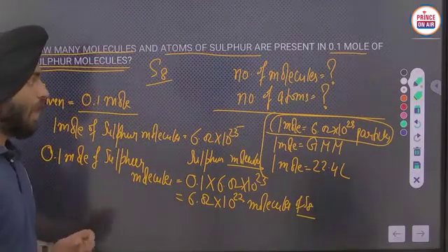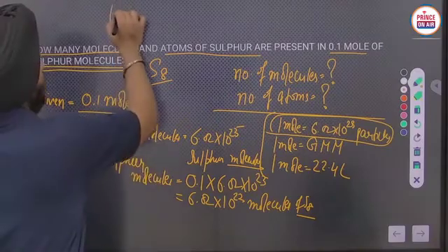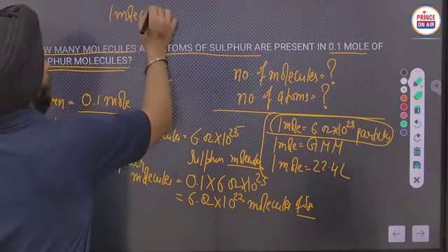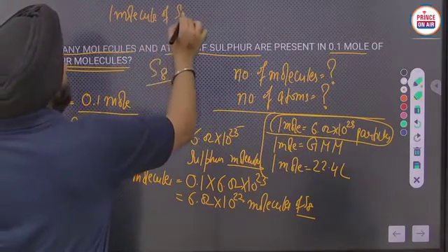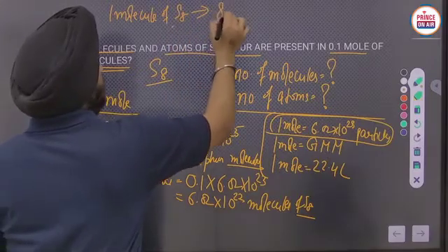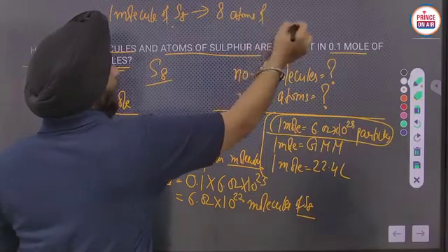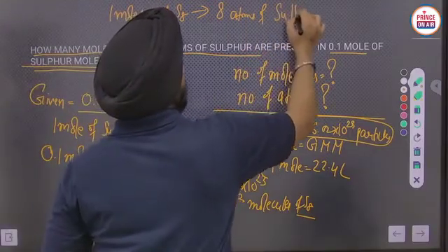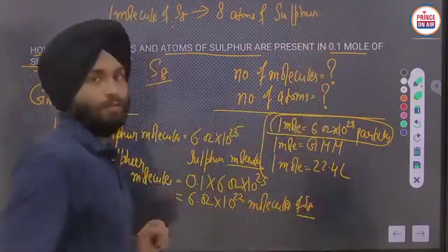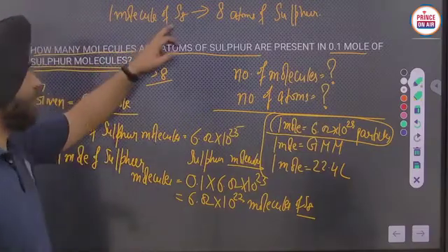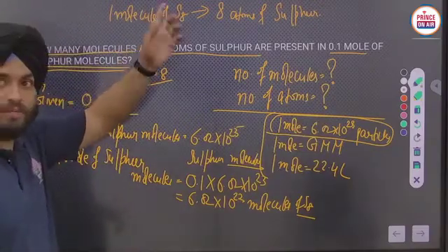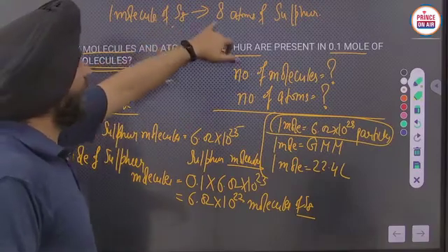And one more thing: one molecule of S8 will carry 8 atoms of sulfur. One sulfur molecule S8 carries 8 atoms of sulfur.